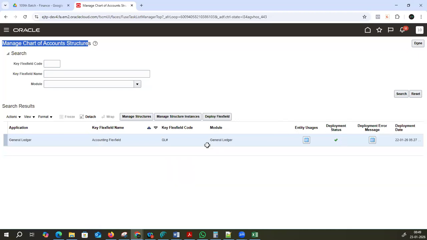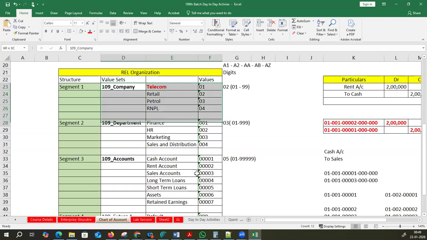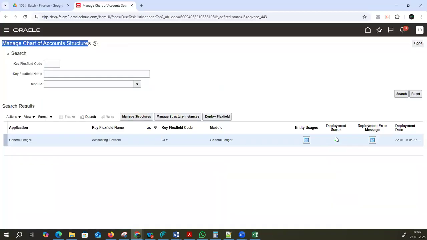If your chart of account is properly designed and deployed, you will get a tick mark like this. If not properly deployed, you will get an error message, and you have to fix it. First, our plan of action is to define the structure, then the structure instance, and then deployment. These are the 3 steps we will go for.